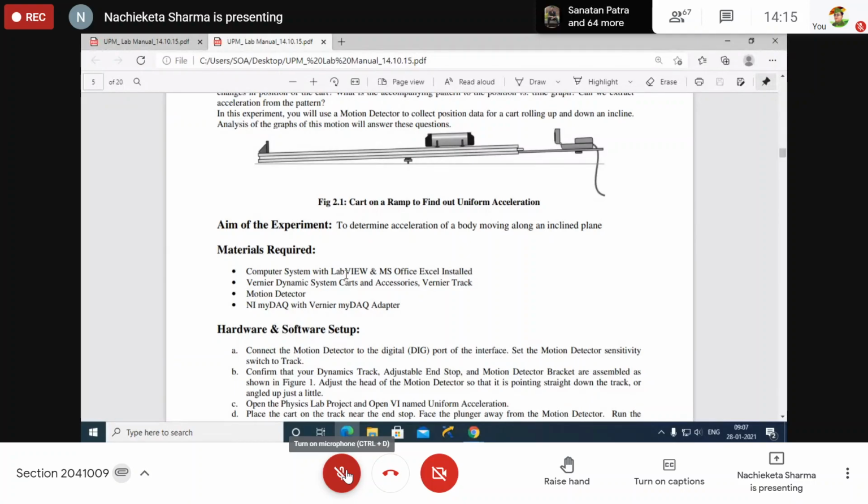And third one is your motion detector. This is your motion detector, isn't it? So can you tell me what is the function of the motion detector? Track the displacement, yes, sir. Yes, it measures the displacement with respect to time, isn't it? Thereby you can find out the velocity. That motion detector tracks the cart which moves over the Vernier track, through which it finds the displacement. The system is like that. Okay, sir.